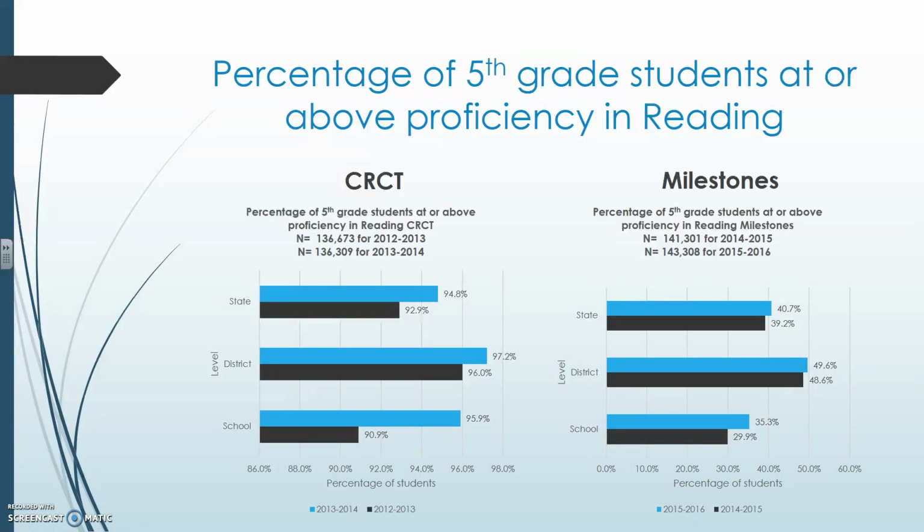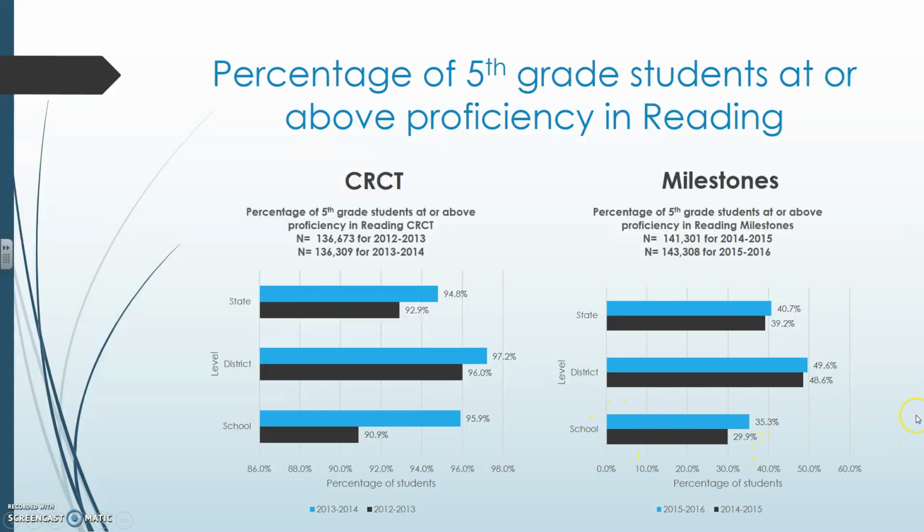Percentage of 5th grade students at or above proficiency in reading. Now in here we have that minor and the other 2 levels did better in the 13-14 year for the CRCT and in the 15-16 year for the Milestones.